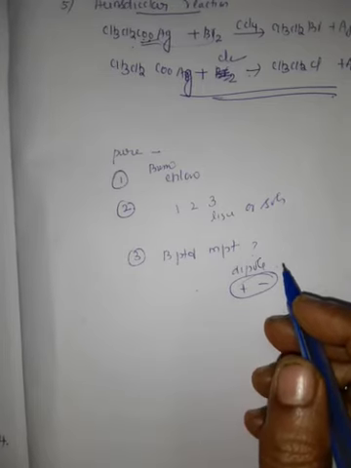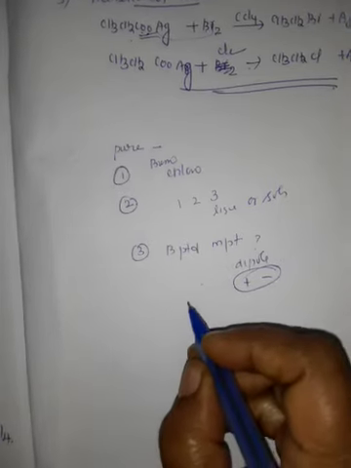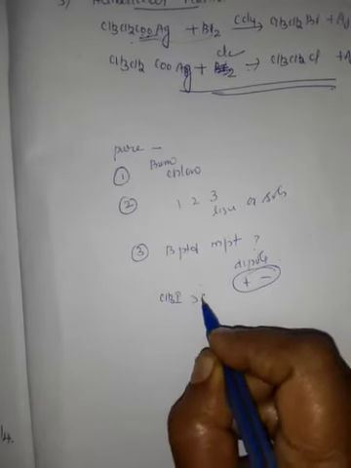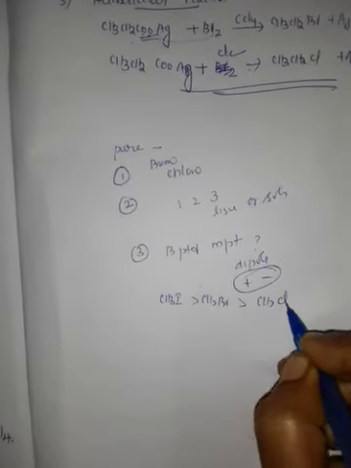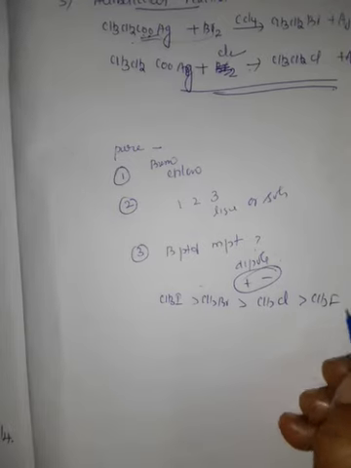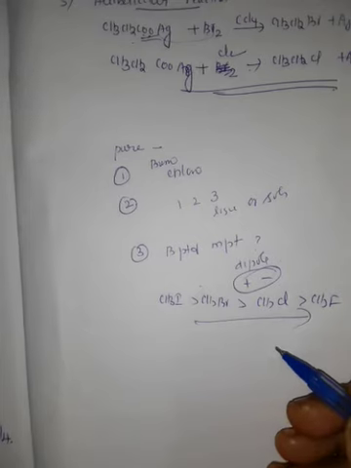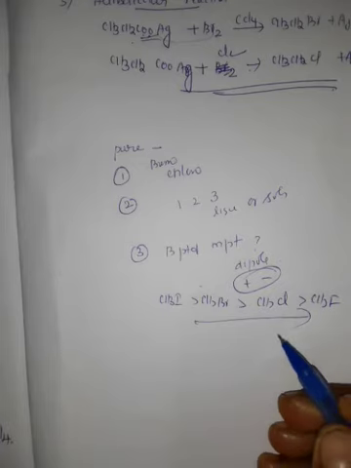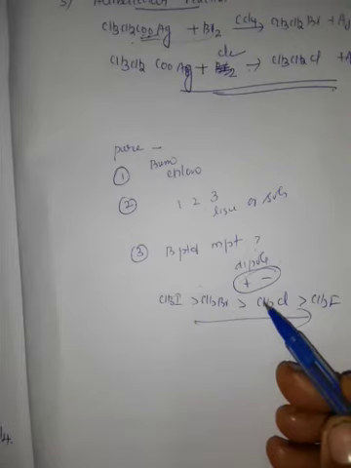Next, the boiling point and melting point decrease with respect to the halogen. That is first CH3I, then CH3Br, then CH3Cl, then CH3F. In such a way it decreases in the order of the halogen present. Next, the boiling point of chloro, bromo, iodo alkanes increases with increase in the number of halogen atoms.